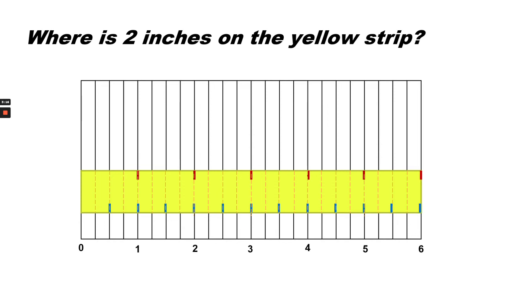Where is 2 inches on the yellow strip? We know that each plot point equals 1 inch, so we can go to 2 plot points to find 2 inches. See, we can do that without the ruler.